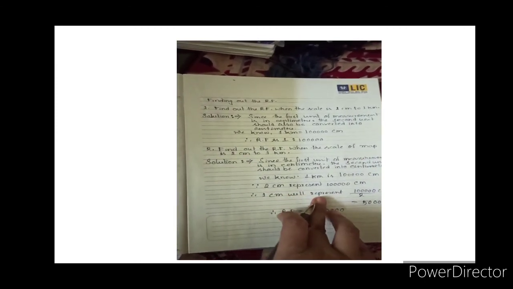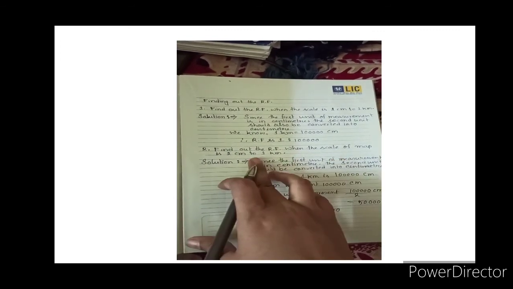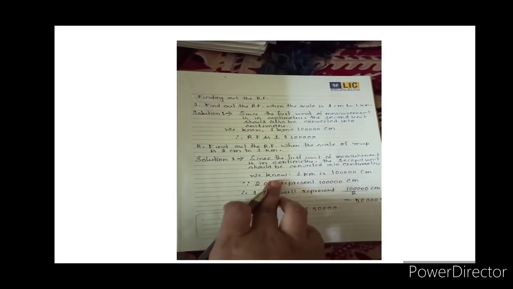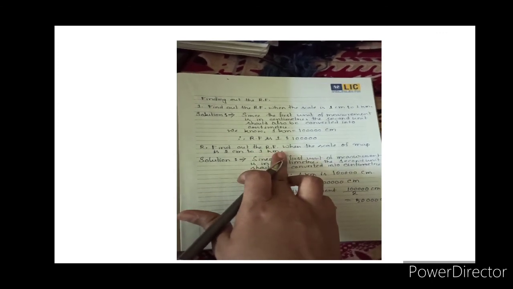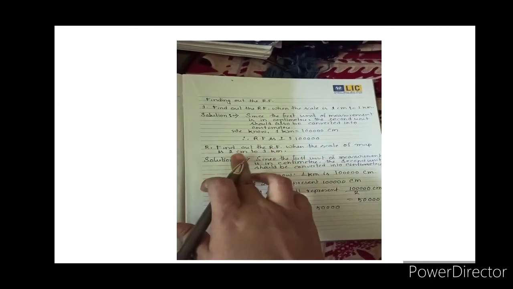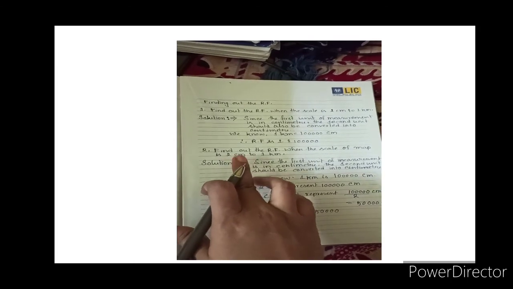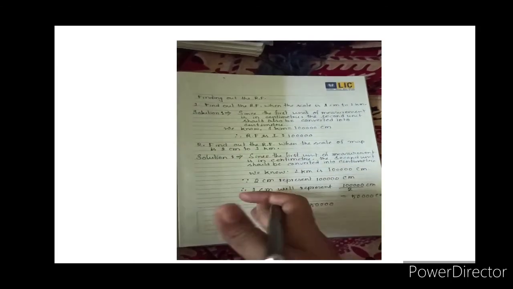You already know that 1 kilometer represents 1 lakh centimeters, so 2 centimeters will represent 1 lakh centimeters. Then 1 centimeter will represent 1 lakh divided by 2, because 1 kilometer represents 1 lakh centimeters. The answer is 50,000. So the RF is 1:50,000. So simple. Okay, did everybody understand?